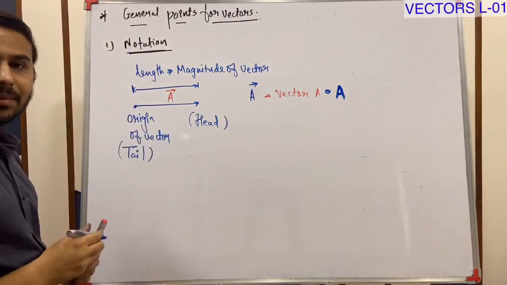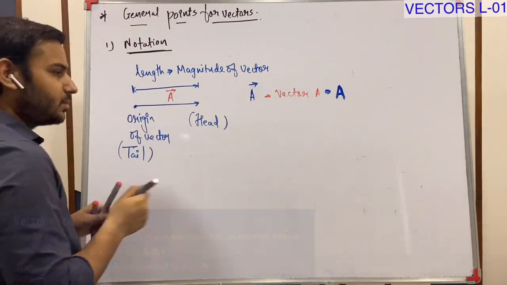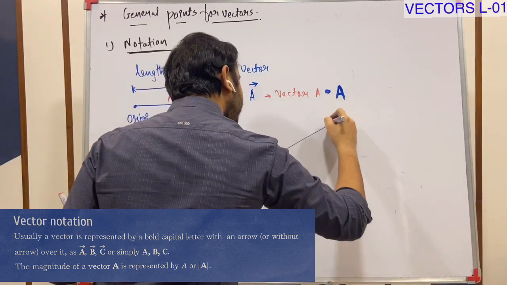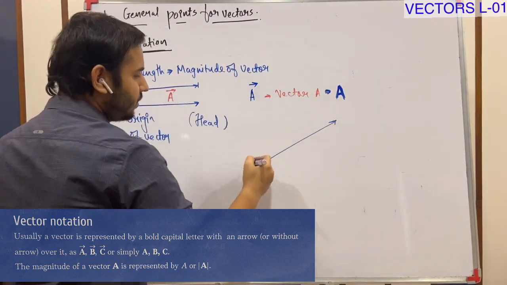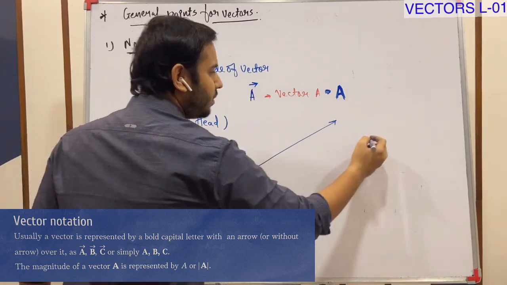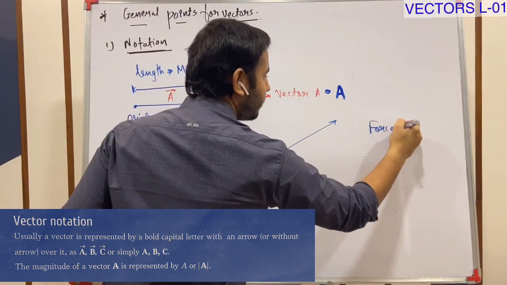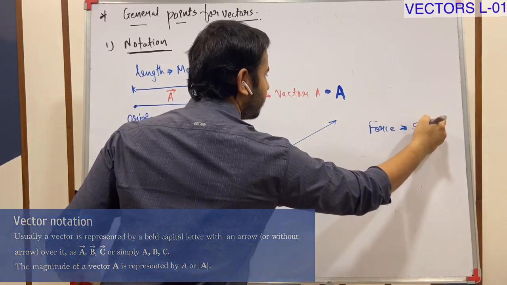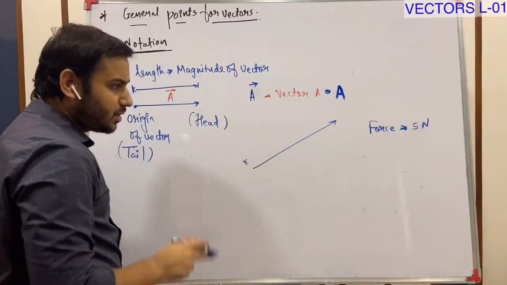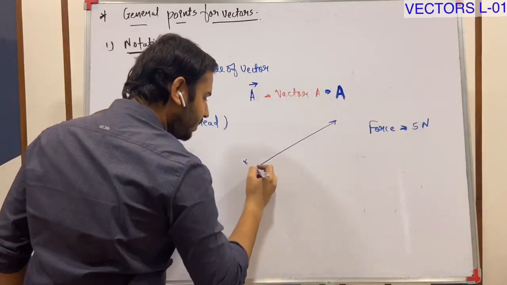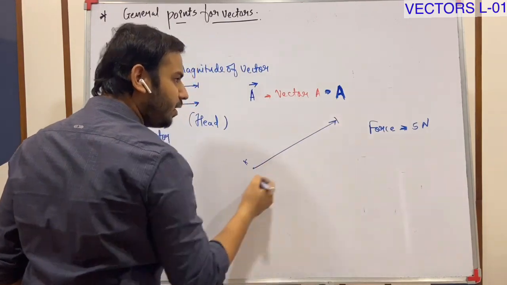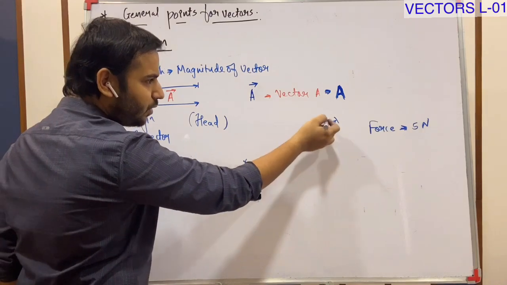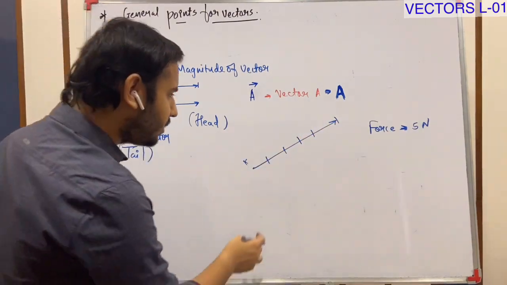Vector A. Suppose the effect is in this direction, so I'll represent it like this. Suppose the force is 5 Newton in this direction. So this length could be of 5 units. 1, 2, 3, 4 and 5. Each of them is the same.